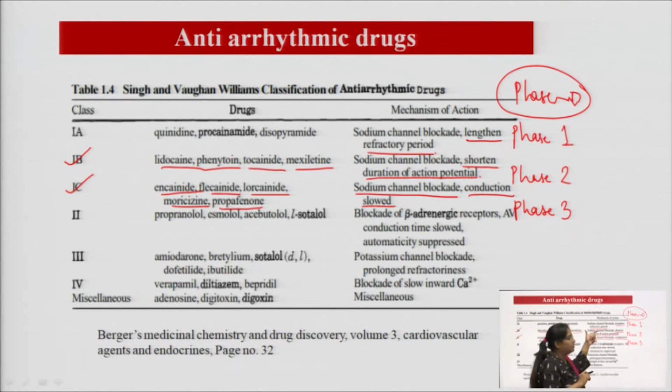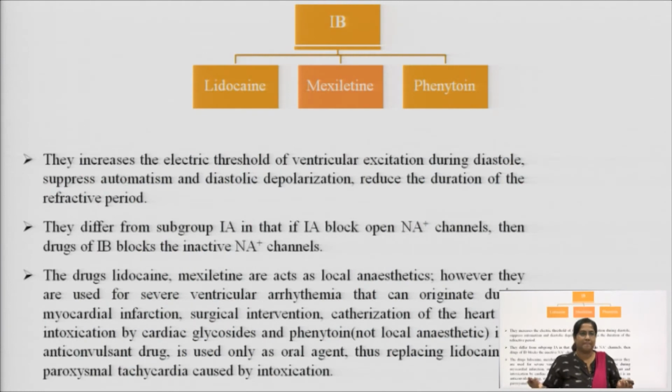So, the mechanism of action is only a little different, and all of these work on phase 0, that is the depolarization phase. Let us start by discussing class 1B. In 1B there are 3 drugs which we have to study: lidocaine, mexiletine and phenytoin. These drugs increase the electrical threshold of ventricular excitation.